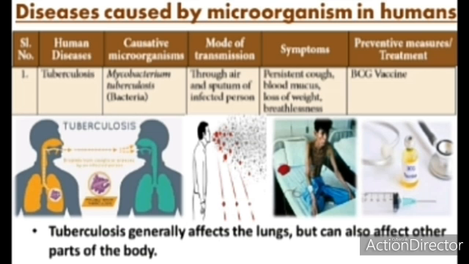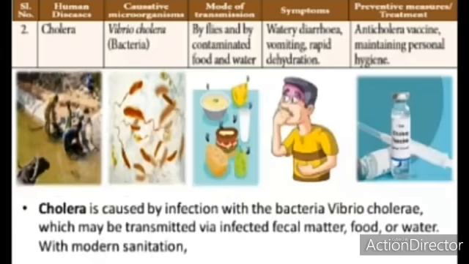What are the symptoms of tuberculosis? A persistent cough, blood in mucus, loss of weight and breathlessness. How can it be prevented? The prevention for tuberculosis is the BCG vaccine. And next we see cholera.